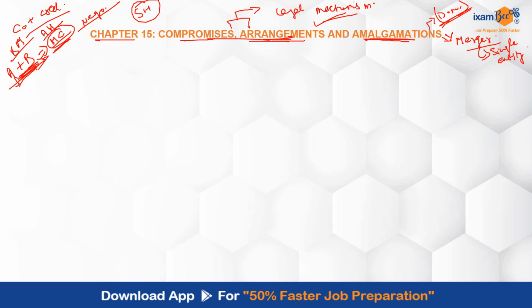So both merger and amalgamation involve the combining of companies. The key distinction lies in whether the companies merge to form a new entity. If a new entity is formed, we say it is a merger, and if a company is absorbing another one, then it is amalgamation.